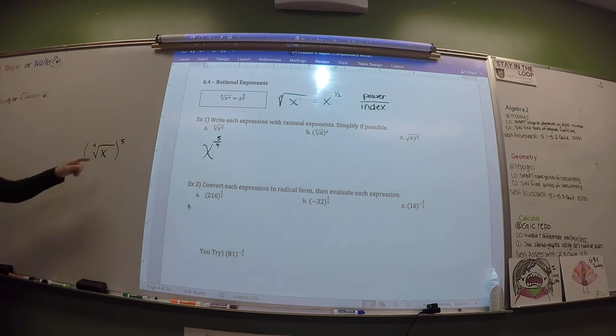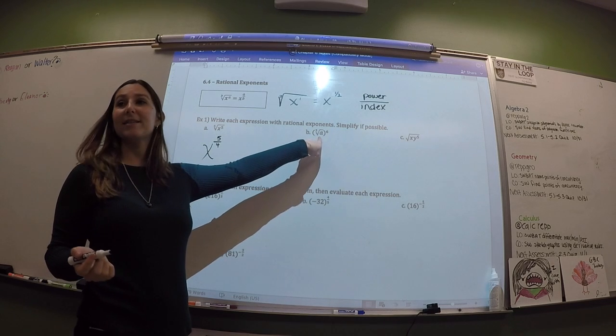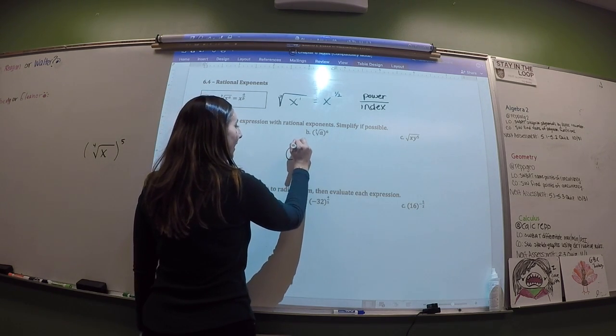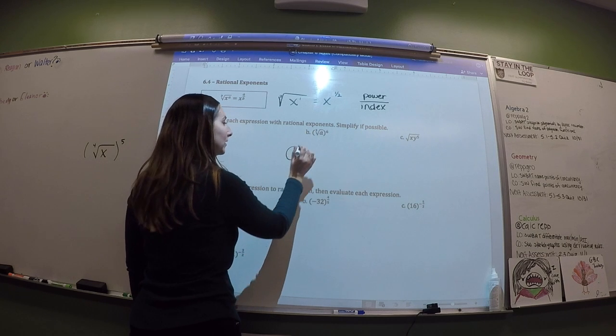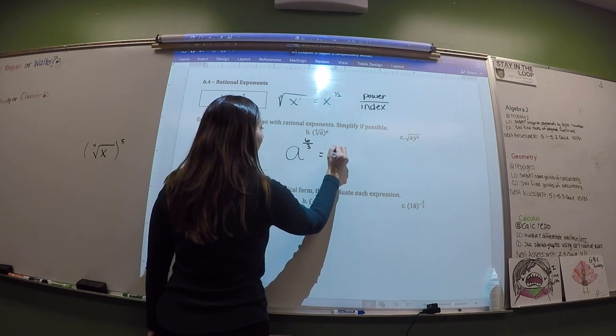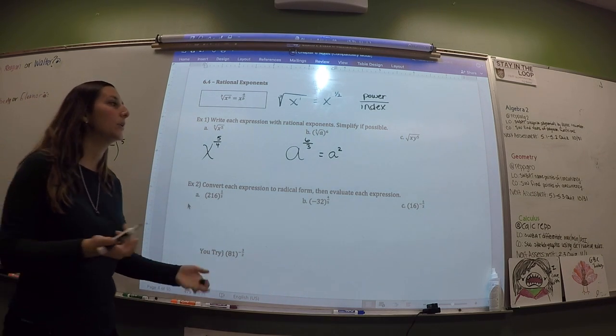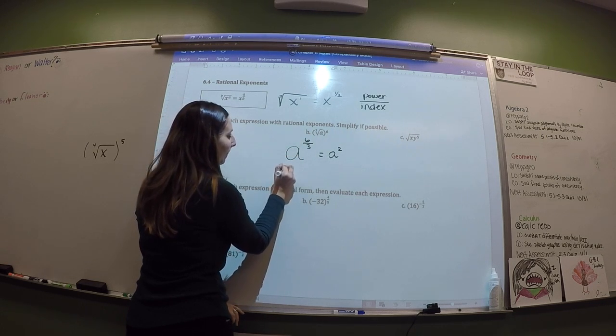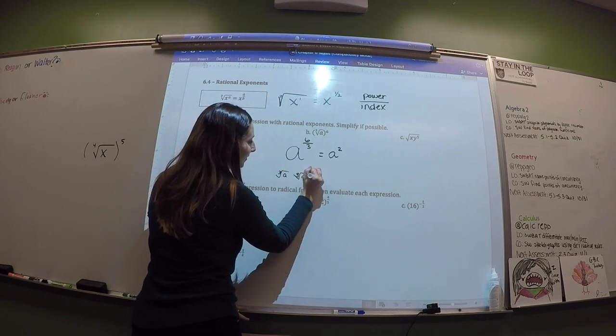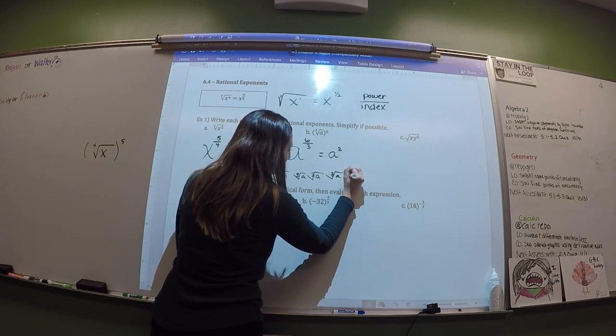So whether the power is right next to the radicand, or if the whole thing is raised to a power, it's still the power. So the index, no matter what, goes in the denominator, and the power, no matter what it looks like, whether it's inside or outside, the power always goes in the numerator. Okay? All right. So like this. So we're going to do a to the what power? 6/3 or 2. Right. Now, if you think about it visually, this means I have 6 cube roots of a. Oh, jeez, that's so many cube roots of a.